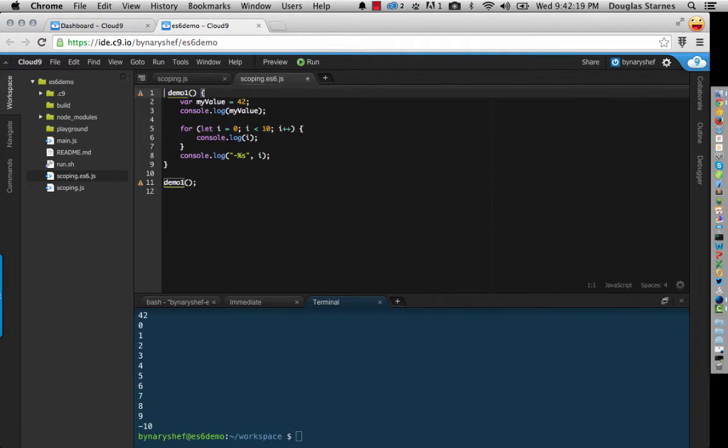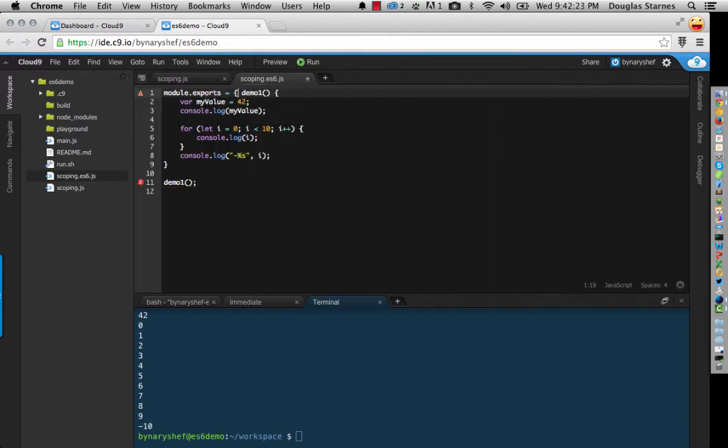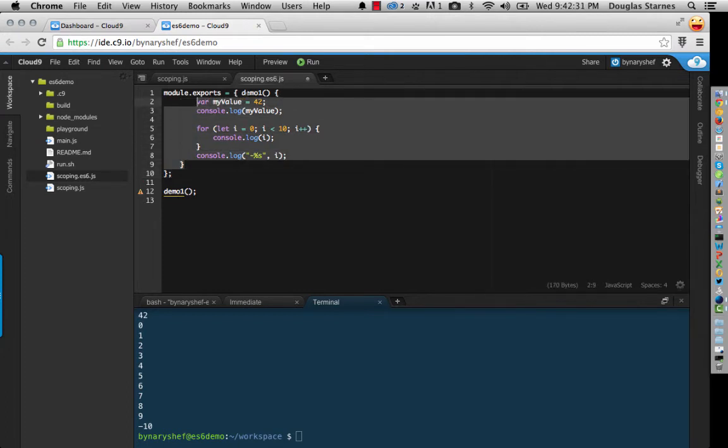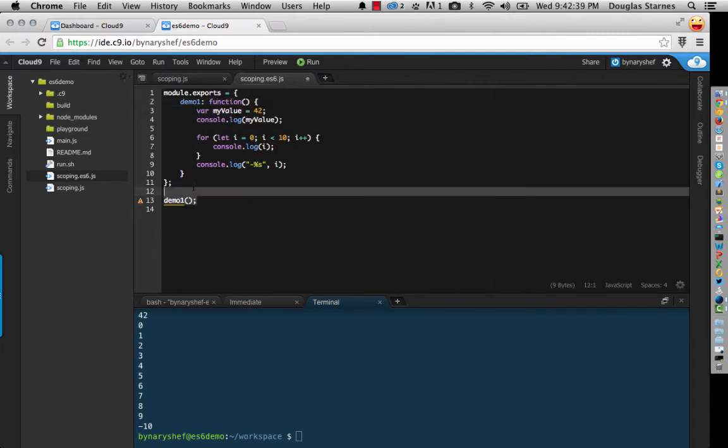So I'm going to need to do my module exports and put that in an object. Put this down here. This over here. Put this down one, and make this a function. Okay, and remove this.